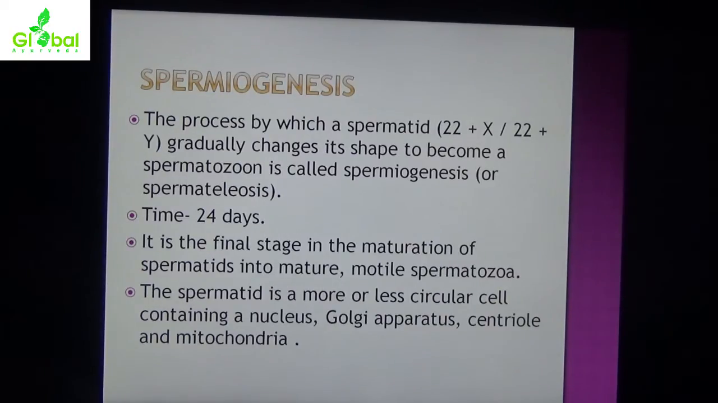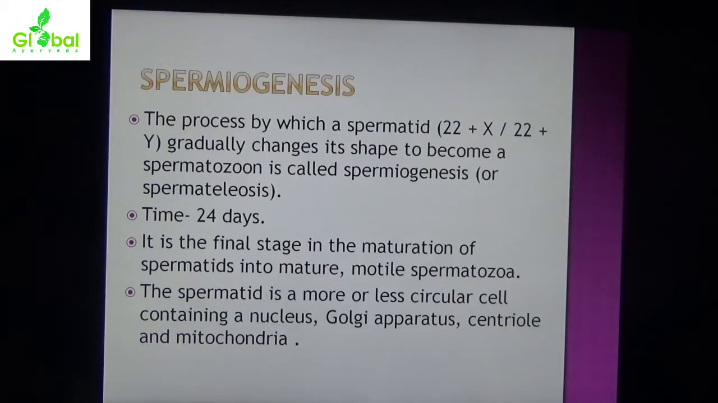Spermiogenesis. A separate question is asked in the exam on spermiogenesis. The process by which a spermatid, 22 plus X or 22 plus Y, gradually changes its shape to become a spermatozoon is called spermiogenesis. Formation of spermatozoon from spermatid is called spermiogenesis. Time period 24 days. It is the final stage in the maturation of spermatids into mature motile spermatozoa.